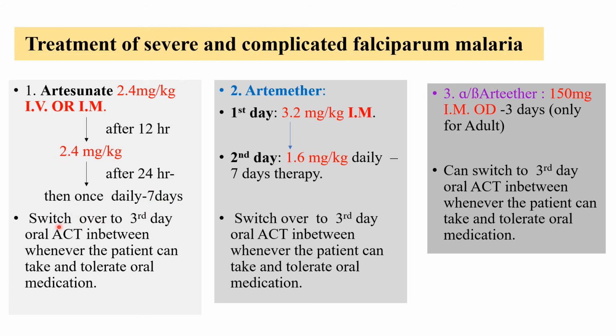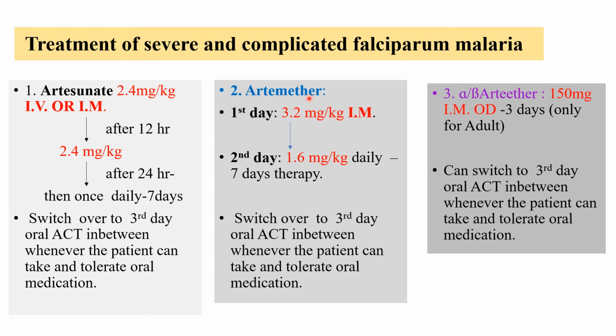In between, from the third day, if the patient is able to take or tolerate oral medication, there should be a switch from artesunate to oral combination therapy. In the case of a pediatric patient, the dose of artesunate is revised. Instead of 2.4 milligram, 3 milligram per kilogram should be given parenterally. So that is about artesunate.